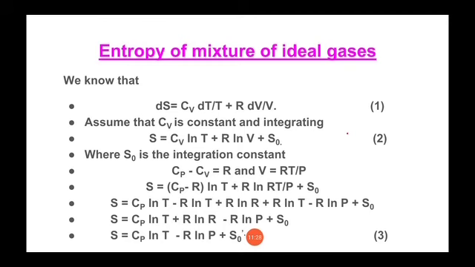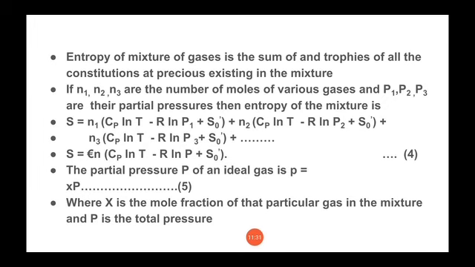And for n number of moles of different gases, the moles are n1, n2 and n3, and the respective pressures are P1, P2 and P3. So we can get this equation.